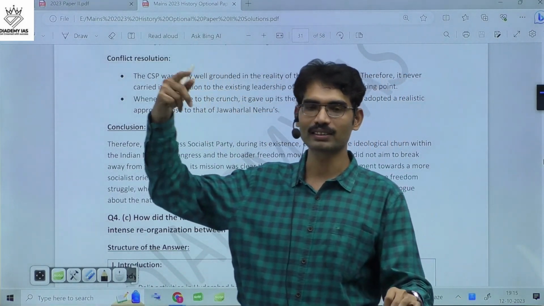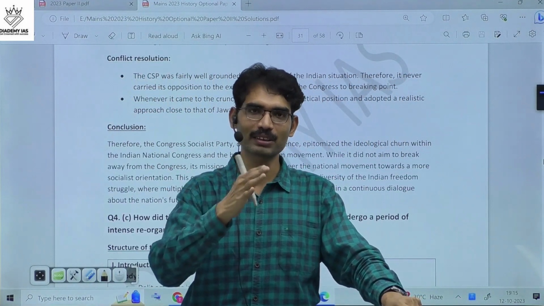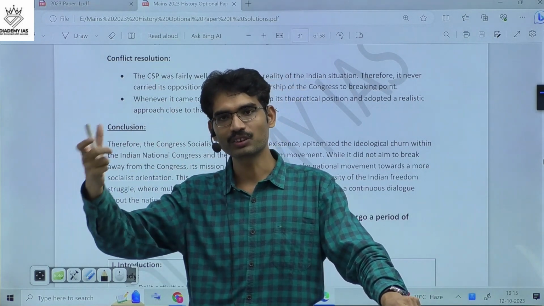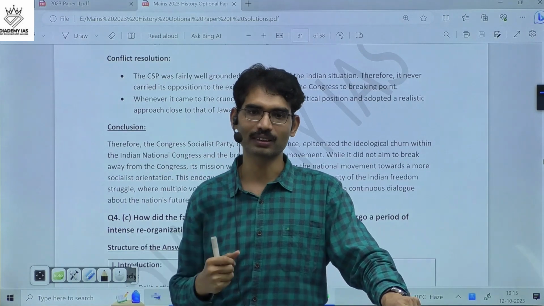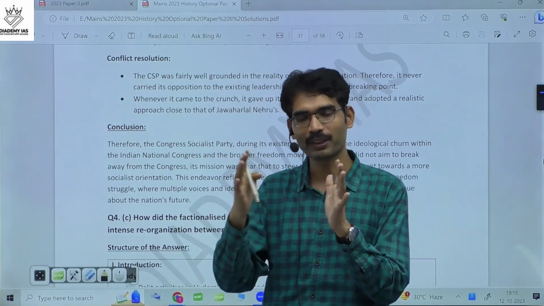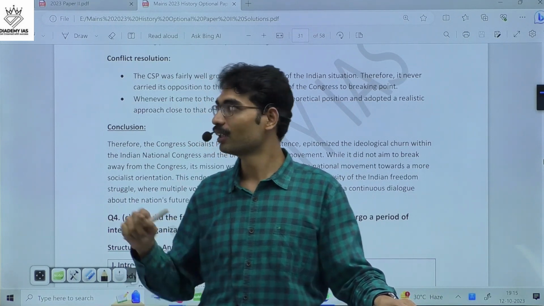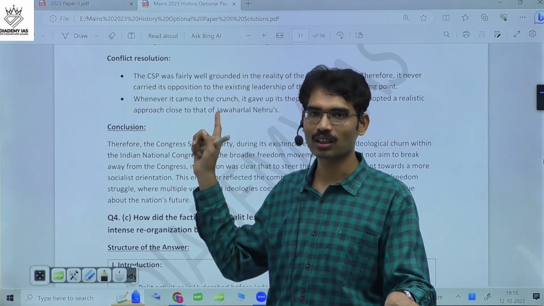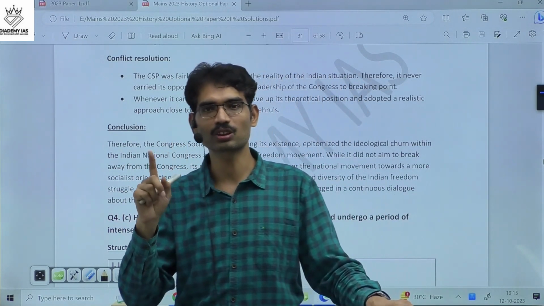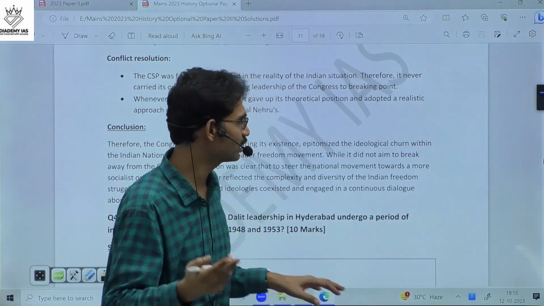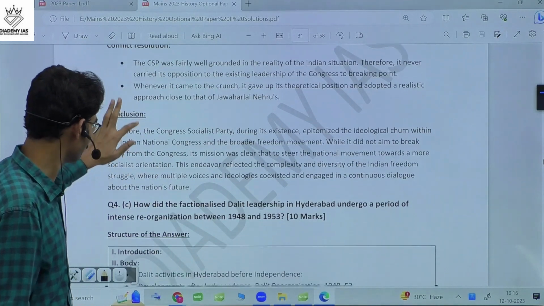Because they had already seen the Congress split, the extremist and moderate split in 1907. And in the 1920s, with the Swaraj Party, once again a split was about to take place, but somehow it was safeguarded. Similarly, when it comes to the Congress Socialist Party, they don't want to split the mainstream leadership. They want to stay within it. We just need to explain their attitude.